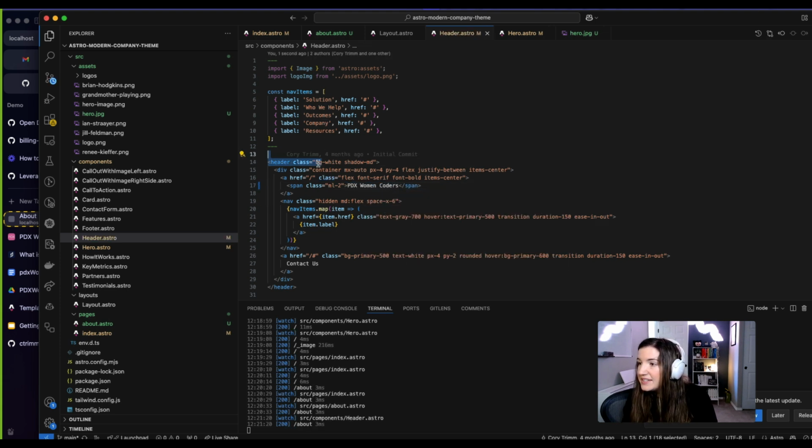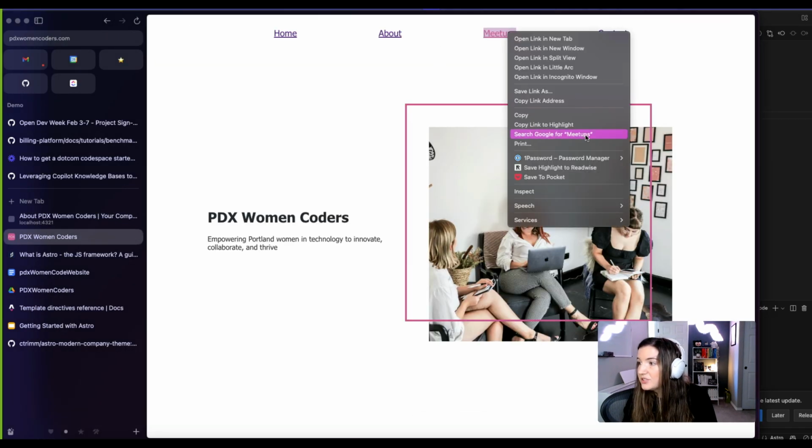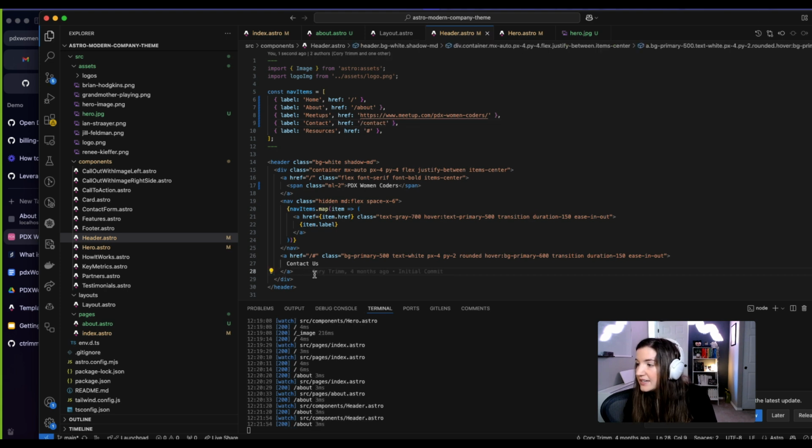And then we have this nav items component here that is being rendered with a map. So let's change that. So we've got home. So we're just going to href that to slash. We've got about, which we will href to /about. Meetup, which we will just copy this because I think that's an actual link to meetups.com. And then contact. And let's see here, we'll do /contact. All right, and contact us.